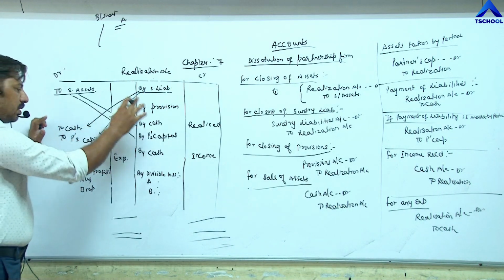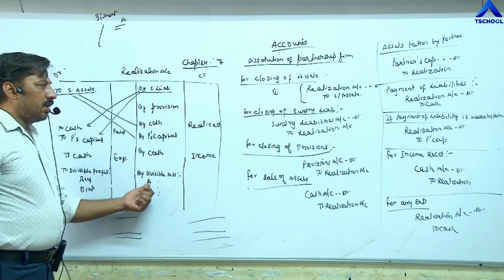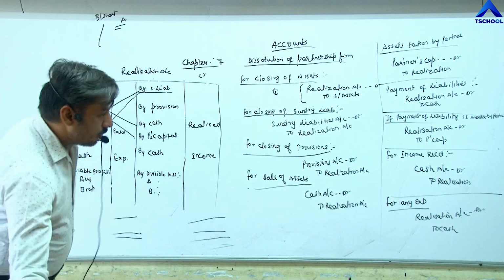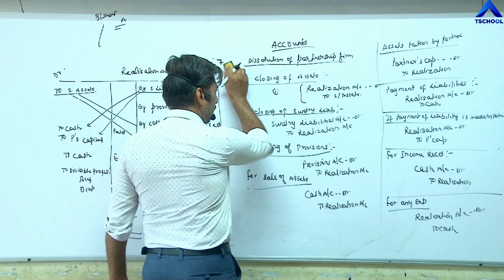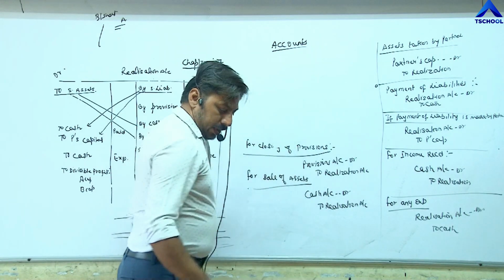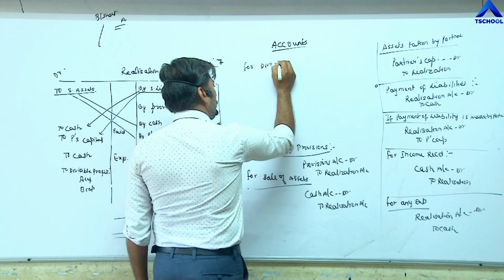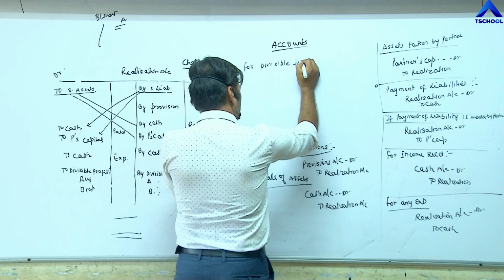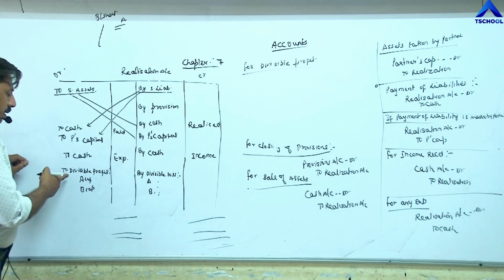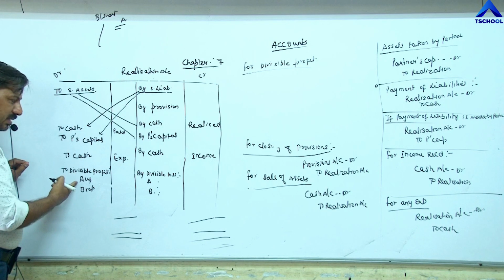Next, after closing of realization account, either the firm will earn a divisible profit or a divisible loss. It will be distributed between partners in their profit loss sharing ratio. For a divisible profit, the entry is written on the debit side: realization account debit to A's capital, to B's capital.